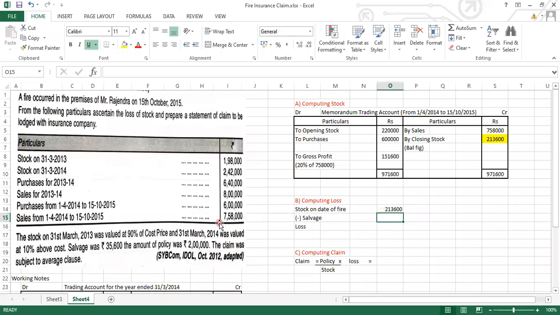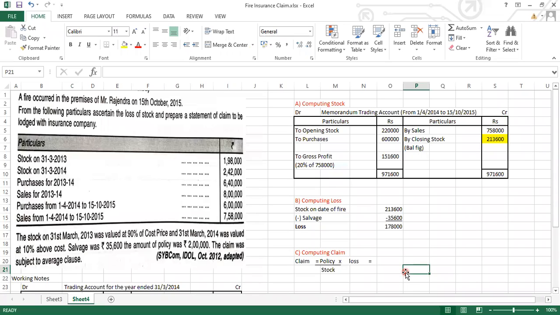2,13,600. Do we have a salvage given in the sum? Yes, we have a salvage value, that is 35,600. So we need to subtract this 35,600. Just see after subtracting how much you are getting. 1,78,000 rupees. We got a loss of 1,78,000. Now we have to apply the average clause formula.